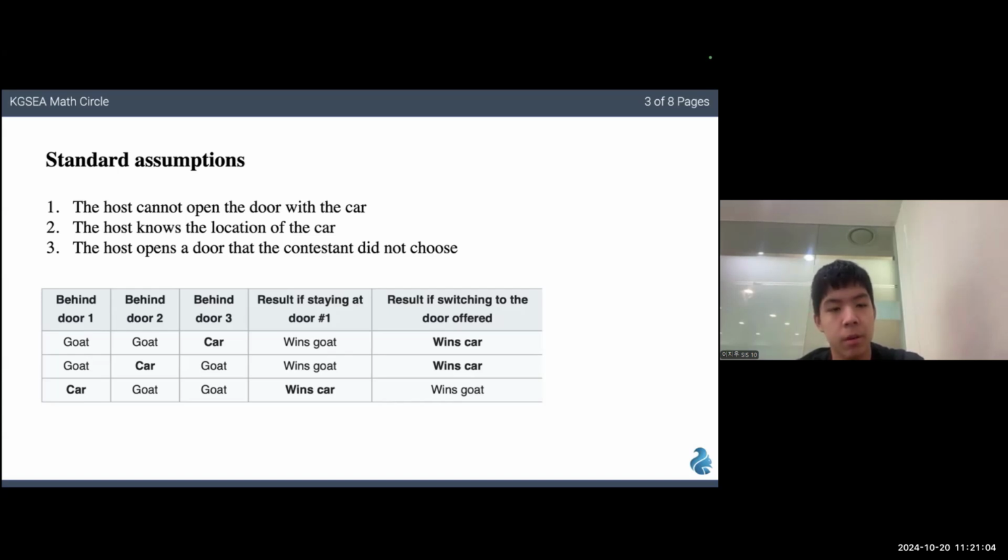From then, we can see what would happen if you switched doors, as for the first example where the car is behind door 3 and you're in front of door 1. The host would be forced to select door 2, as opening door 3 would reveal the car immediately. So switching doors would win you the car. This is the same case for the second option, but for the third option, since you're already in front of the car, if you switch, you would lose to a goat, and that is the only option where you would in fact lose from switching.